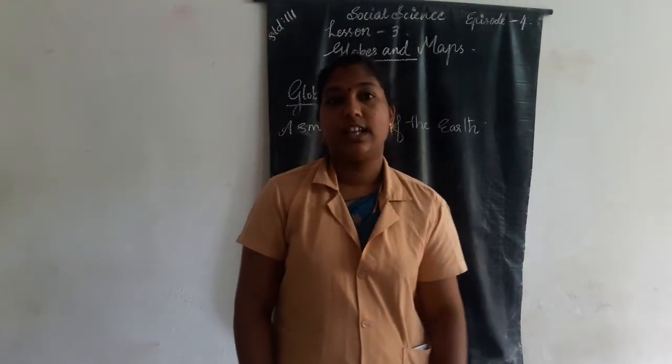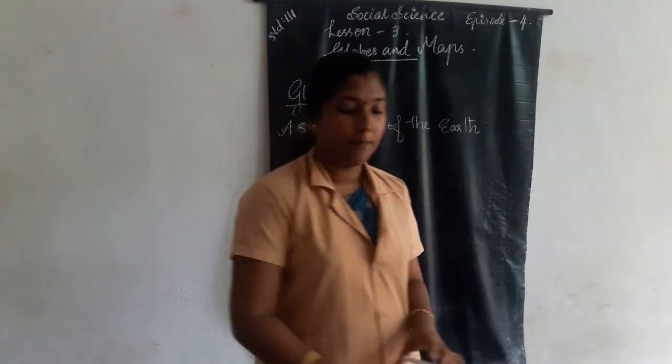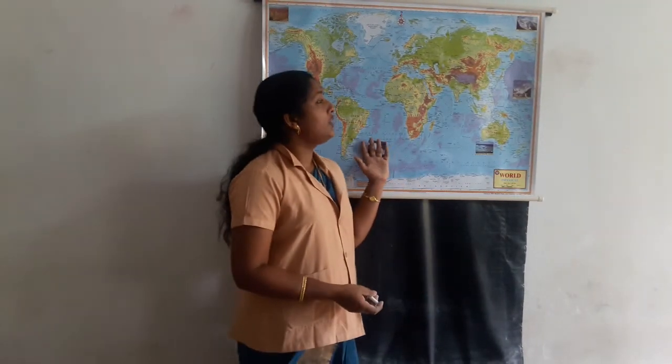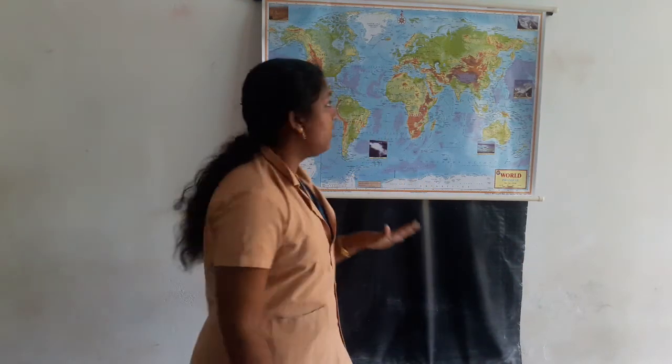Then the next one is map. A map is a drawing of the earth's surface or any part of the earth on a flat paper or flat surface. The drawing of the earth's surface on a plain paper is called a map.